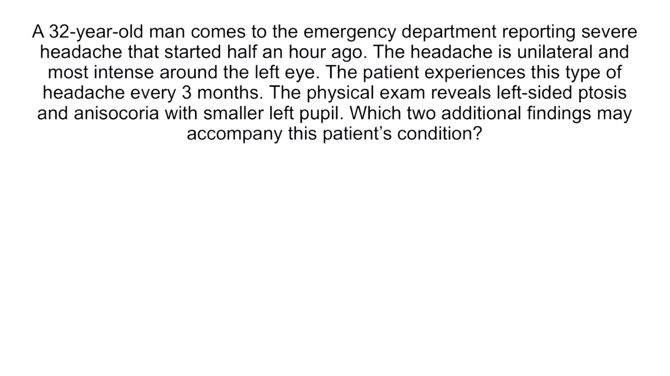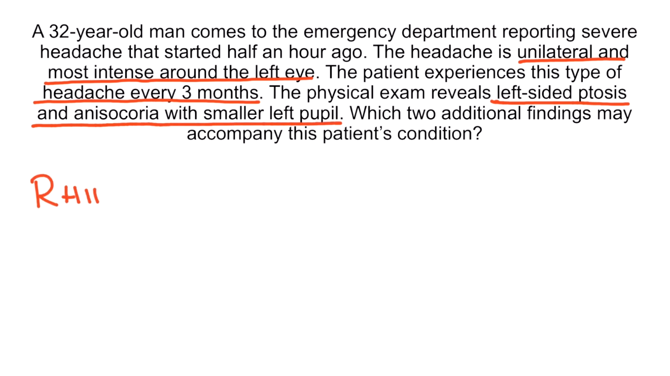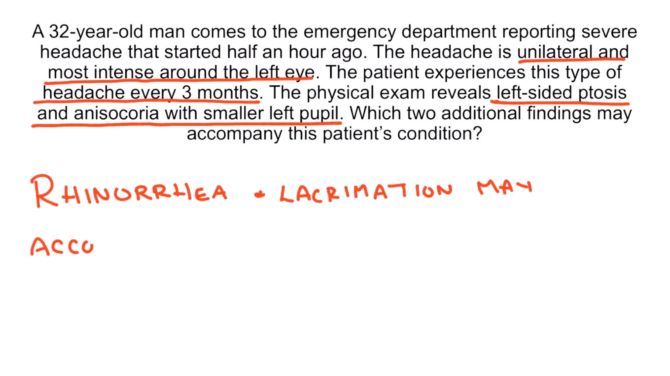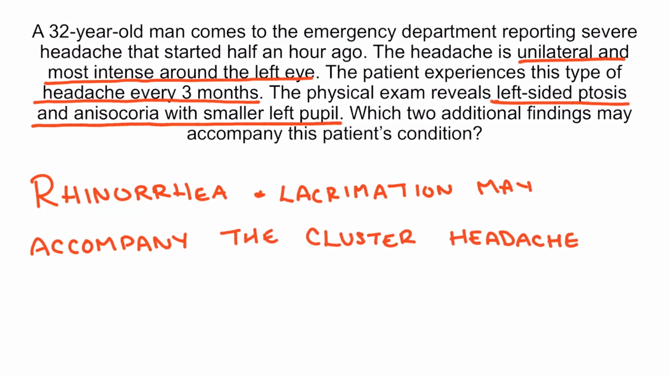This male patient presents with severe unilateral headache most intense around the left eye. The patient experiences this type of headache every 3 months. These findings are consistent with the diagnosis of a cluster headache. The physical exam reveals left-sided ptosis and anisocoria with smaller left pupil. Ptosis and meiosis suggest the partial Horner syndrome that commonly accompanies the cluster headache. The 2 additional findings that may accompany the cluster headache are rhinorrhea and lacrimation.